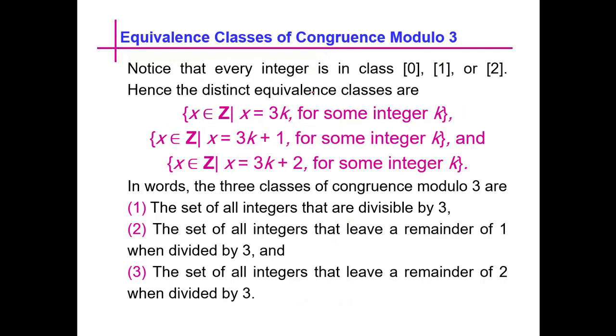Notice that every integer is in class 0, 1 or 2. Hence the distinct equivalence classes are: x belongs to the integers such that x is equal to 3k for some integer k, and then x is equal to 3k plus 1, and x is equal to 3k plus 2.